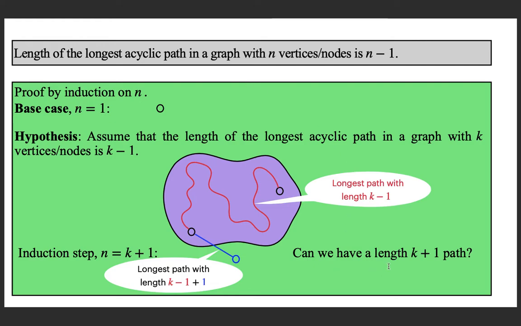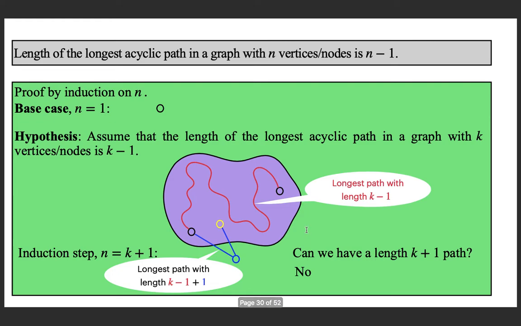So, can you have a length k plus 1 path? What do you think? So my question is, can you extend it further? Maybe you find a vertex in this graph itself and you extend that path like this. Now the length could be, this is k minus 1 plus 1, k plus 1. Is it possible? If this is possible, then the statement is wrong. We will prove that it is not possible.